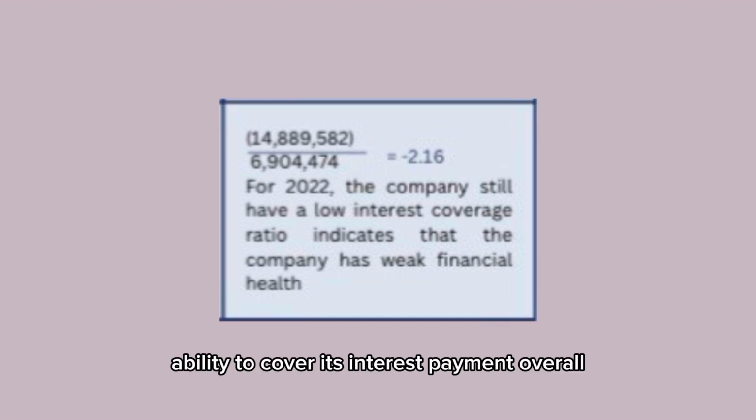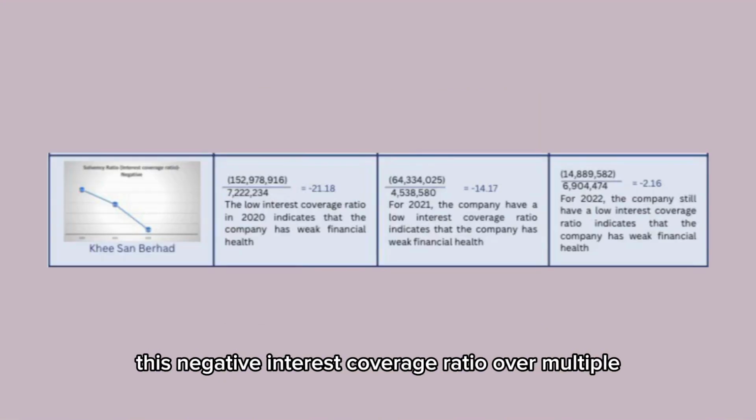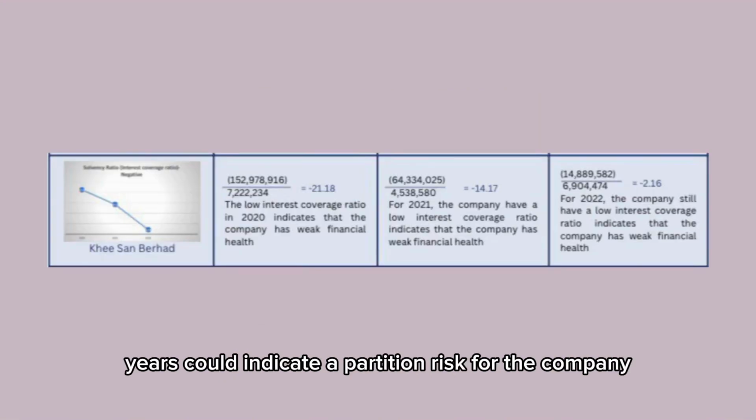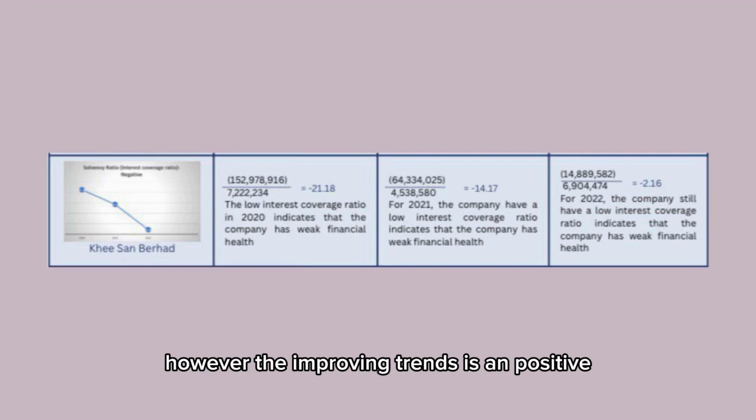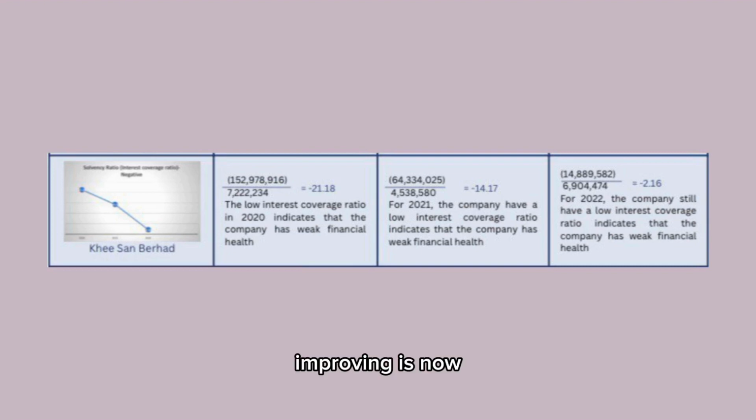Overall, this negative interest coverage ratio over multiple years could indicate a potential risk for the company, as it might struggle to meet its interest obligations. However, the improving trend is a positive sign. It's crucial for the company to continue improving its earnings or reduce its interest expenses to achieve a positive interest coverage ratio.